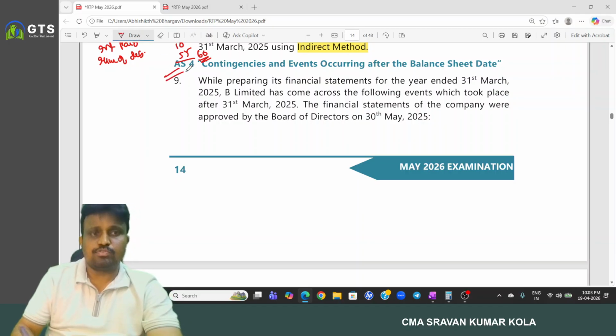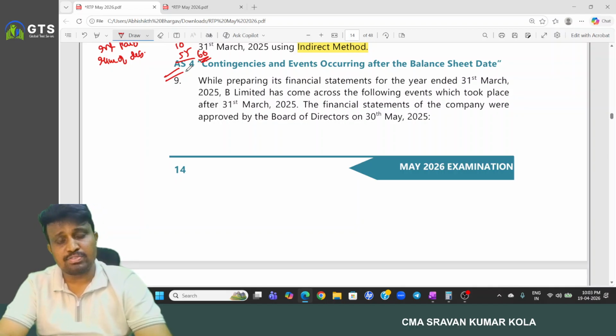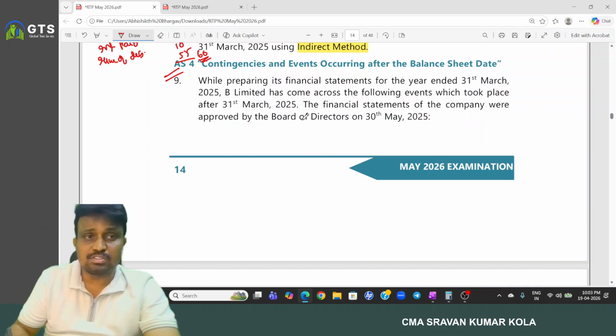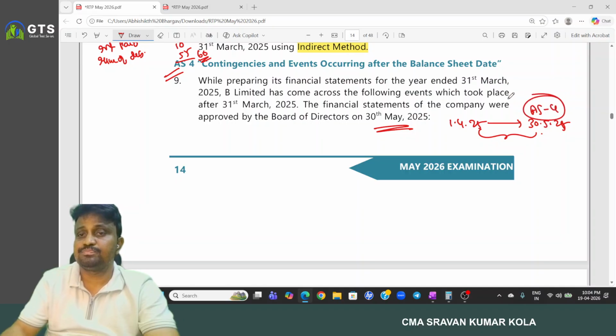Next, AS4. While preparing the financial statements for the year ended 31st March 2025, P Limited has come across the following events which took place after 31st March 25. The financial statements of the company were approved by the Board of Directors on 30th May 2025. So 1st April 25 to 30th May 25 is the reporting period as per AS4.